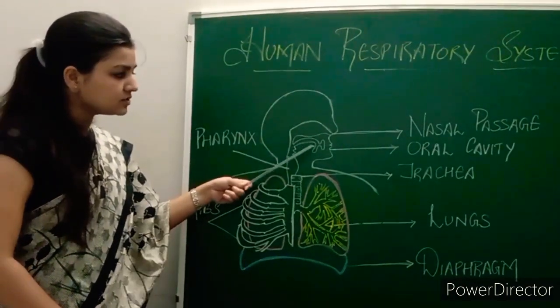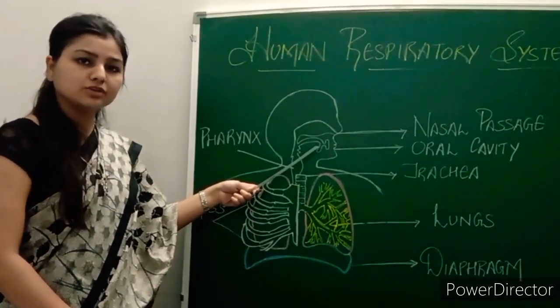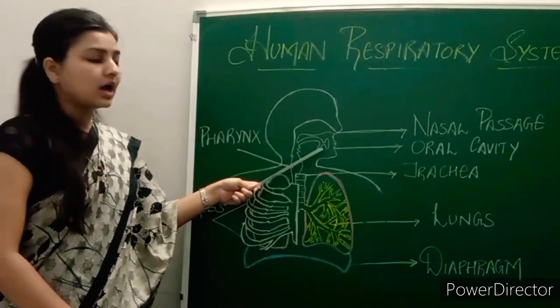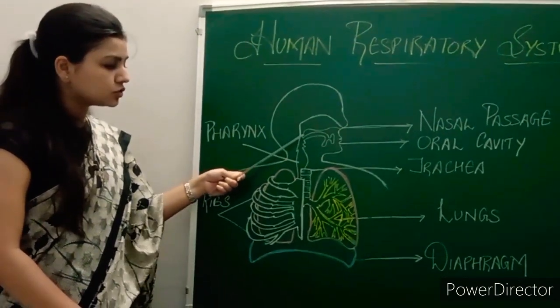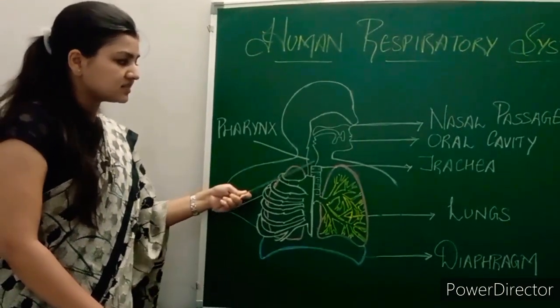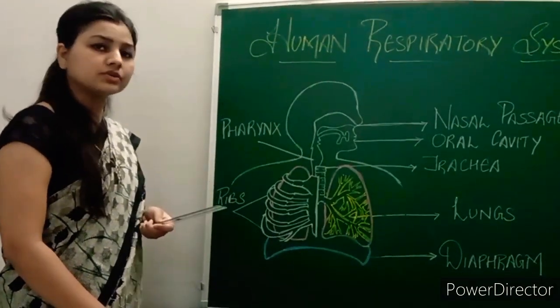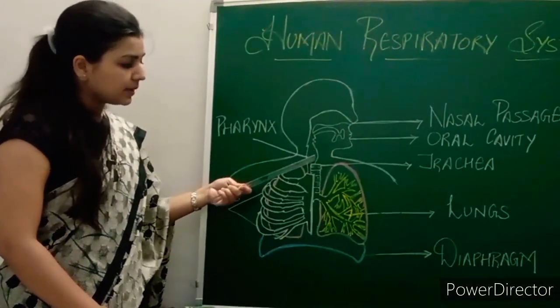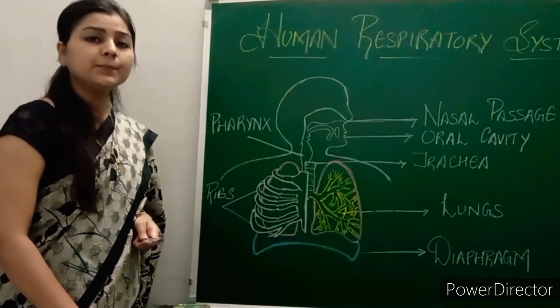Below this you can see the oral cavity. The oral cavity is your mouth from where you take in food. Above the oral cavity you have the nasal passage. So the air passes through the nasal passage and then it passes through the pharynx. This region is said to be the pharynx or the throat region. Then the air passes through the trachea. Now the trachea is called the windpipe.